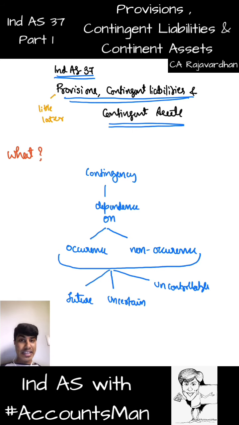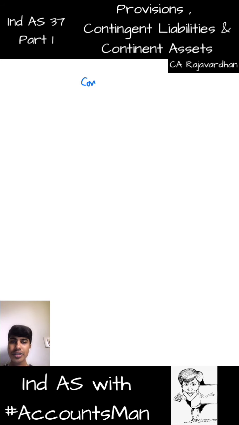If that results in an inflow of cash to you, it is a contingent asset. If it doesn't result in an inflow of cash to you, it is not a contingent asset. If it results in an outflow of cash from you, it becomes a contingent liability. Once the judgment comes, that contingent liability will become a liability, or that contingent asset will become an asset. You get that? So now we understood the word contingency. Now I will explain the terms contingent asset and contingent liability to you. Let us go ahead. Contingent event.